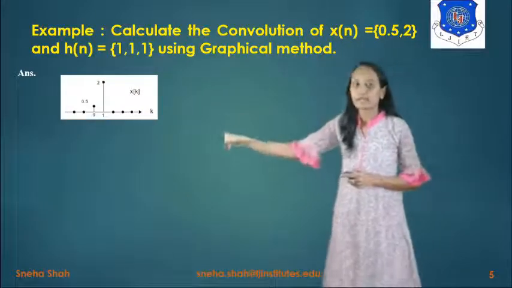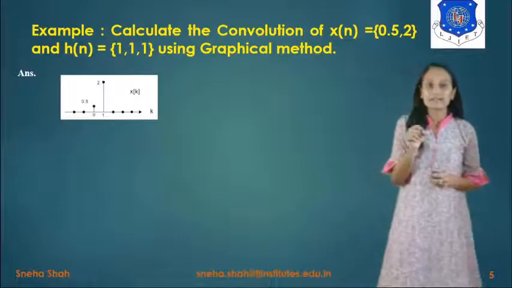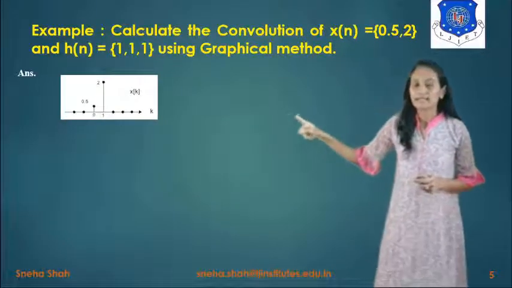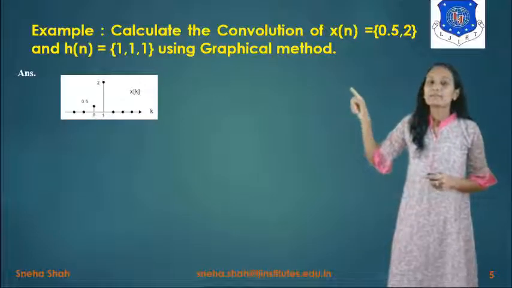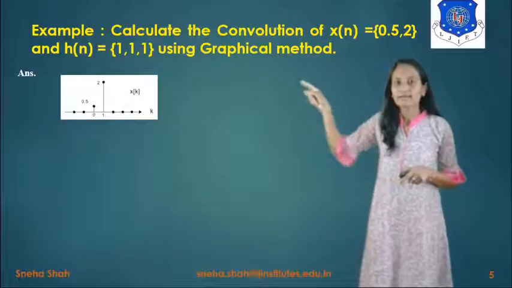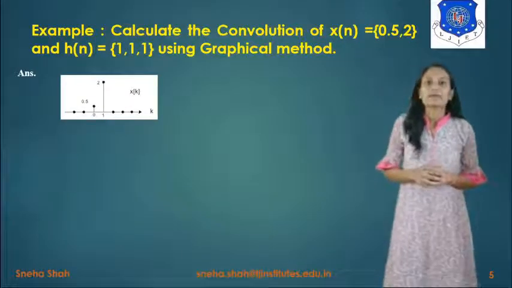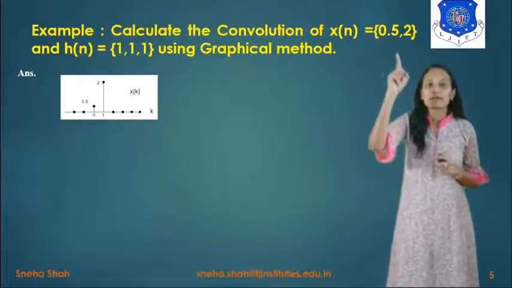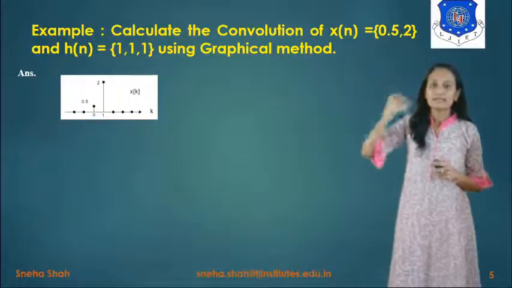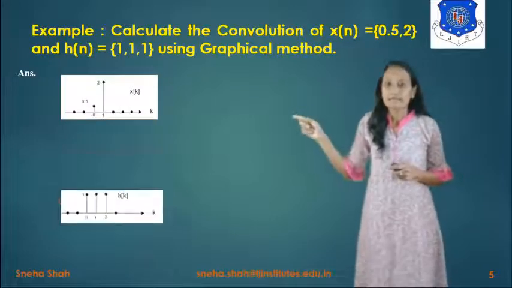So if you want to solve this example, first of all I have drawn the graph of this x of n. Instead of n, we have to find x of k, right? So I have drawn the graph directly in terms of x of k, which will be a function of k. On the x-axis I have drawn k, on the y-axis we have taken x of k. Now this 0.5 will be at k equals 0, and this 2 will be at k equals 1. So this one is x of k.